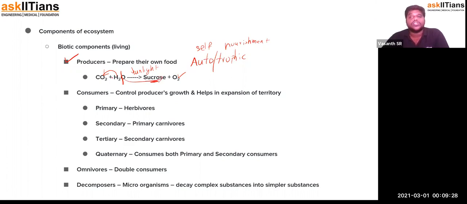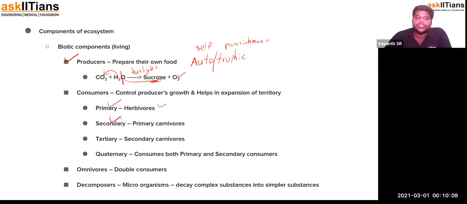And the next one is the consumers. Consumers are in different categories based on the level at which they are dependent on producers. The first degree of dependency is found in primary consumers. They are herbivores, because producers are green plants, or plants which produce their own food. So primary consumers are just herbivores by food habit. Herbivores feed on plants, so they rely on producers directly.